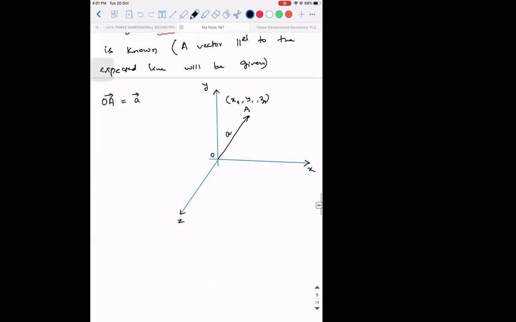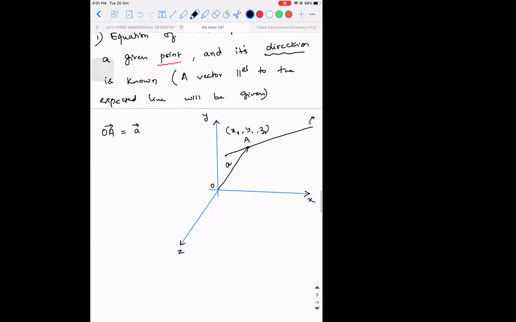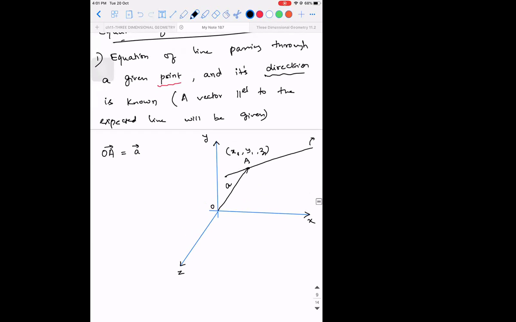I'm saying there is a line like this. It is not parallel to x-axis, nor y-axis, nor z-axis. So our interest is to write the equation of this line. According to the requirements, we know a point. What else is supposed to be known to us? Direction.